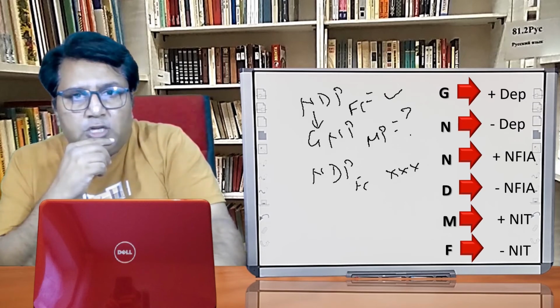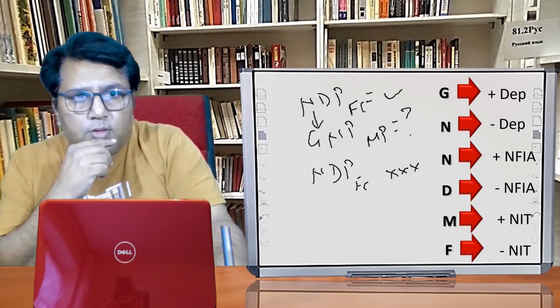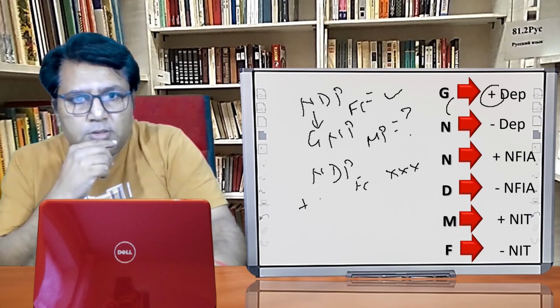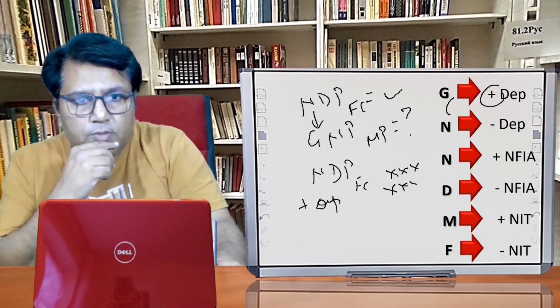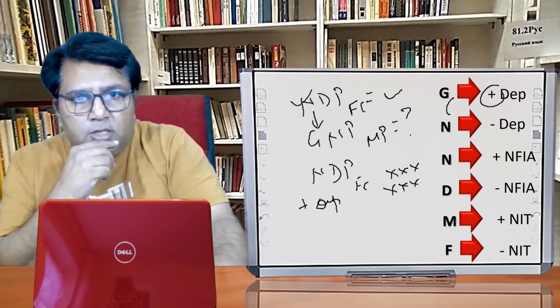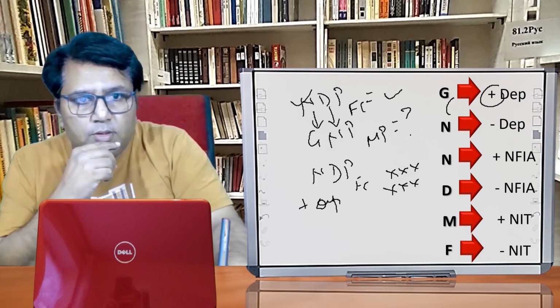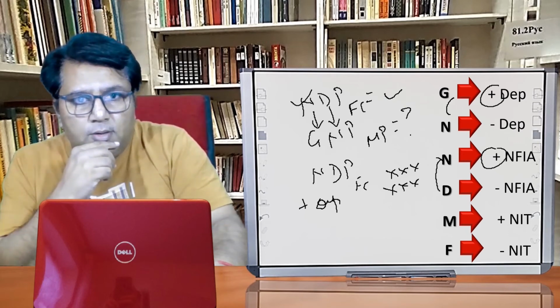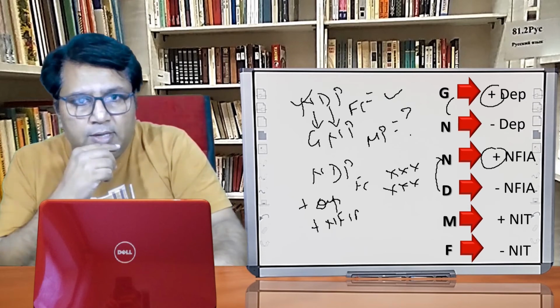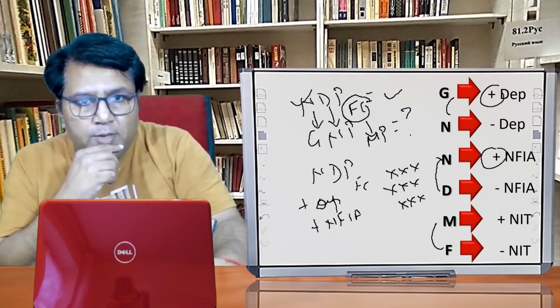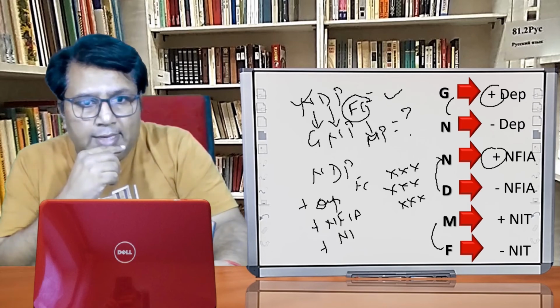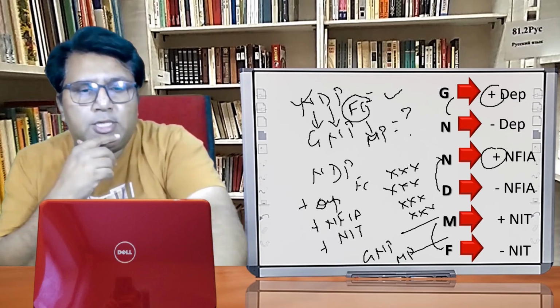The thing that we have to do is firstly we have to convert net into gross. How? By adding depreciation, plus depreciation. So that we have converted. Another thing that we have to do is we have to convert domestic into national, it means plus NFIA. Another thing is we have to convert factor cost into market price, plus NIT. So what we will get? We will get GNP MP. I hope the point is clear.